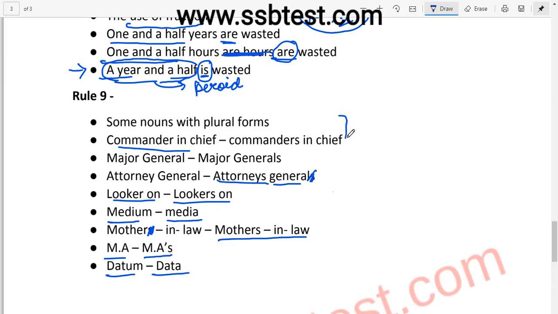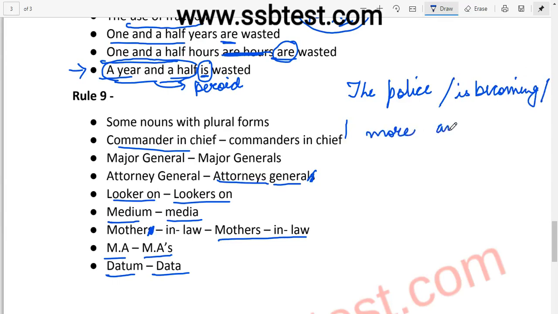Right? So at the end, I want to give you a question that I saw in a previous exam, somewhere in 2019. So now let us consider the example. "The police is becoming more and more inactive."